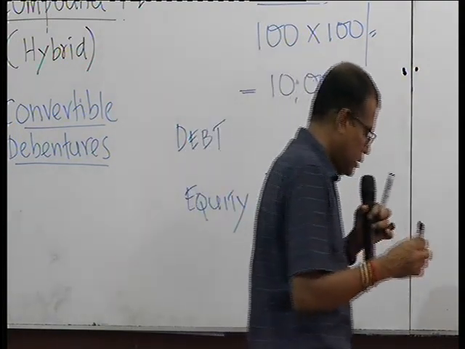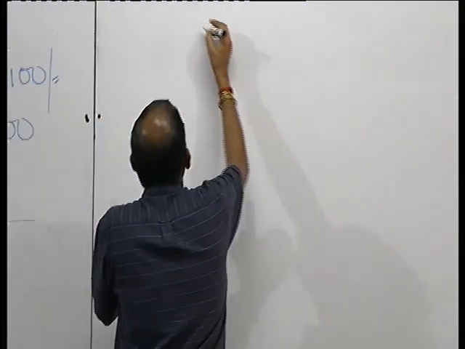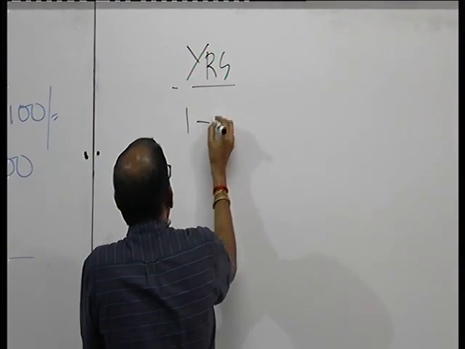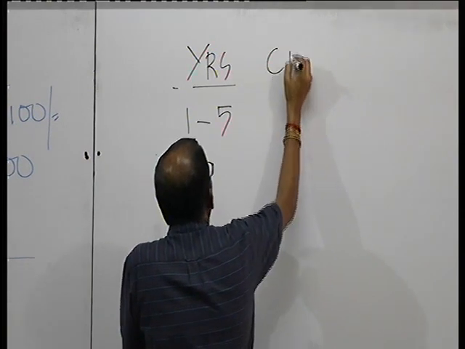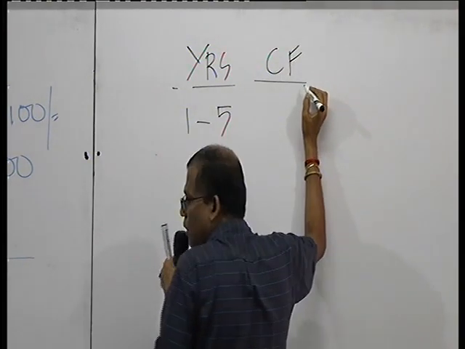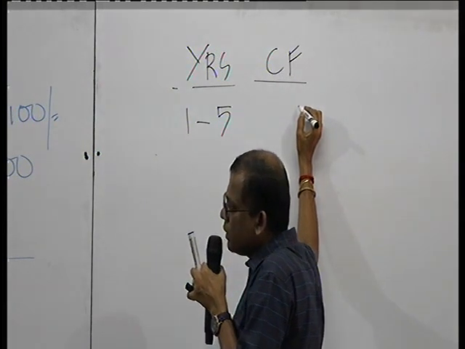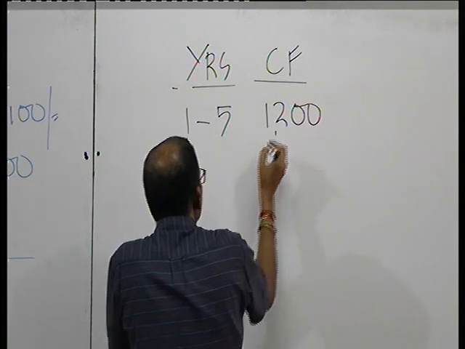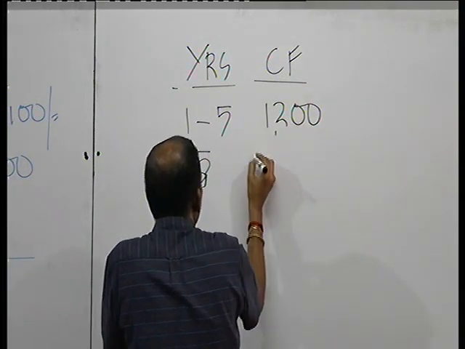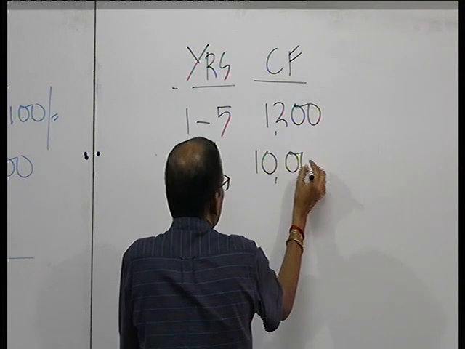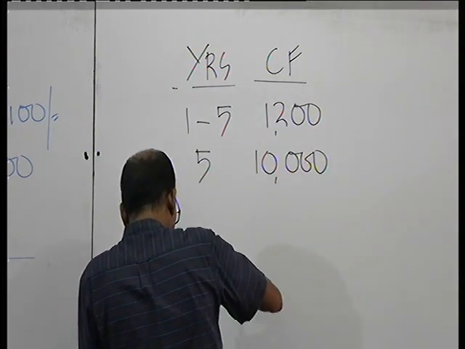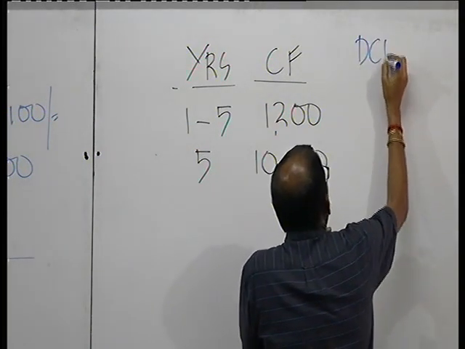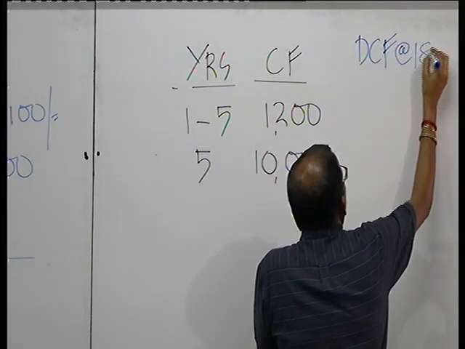Now you take the debt component like this. Years 1 to 5, you will pay how much? Cash flow 12% on 10,000, which is 1,200. This is the interest that you pay. In the fifth year you are going to redeem that 10,000. This needs to be discounted at 18%, that is the market rate of interest. So take the discounted cash flow at 18%.